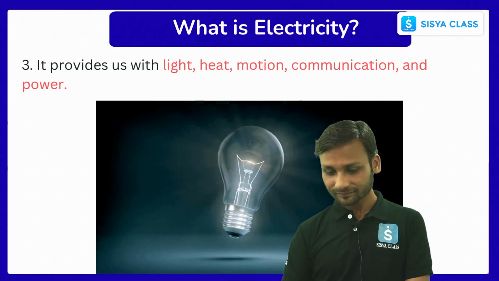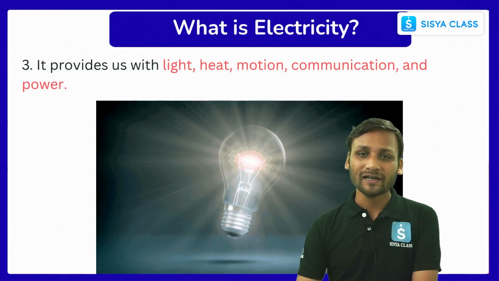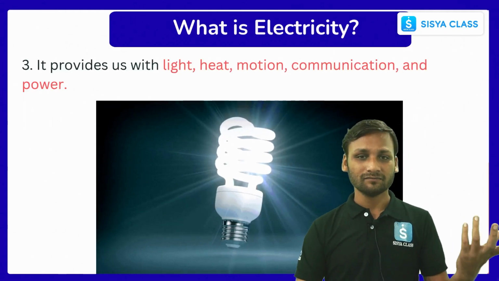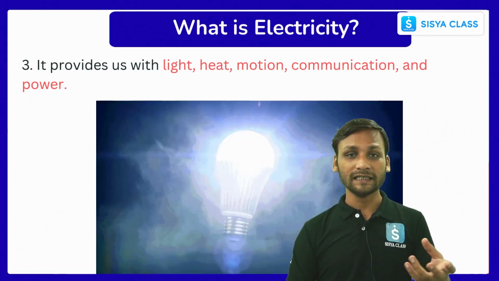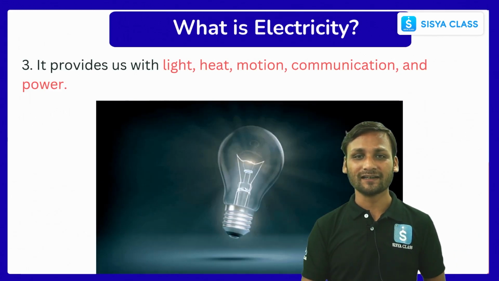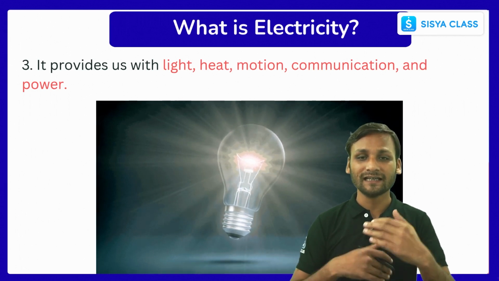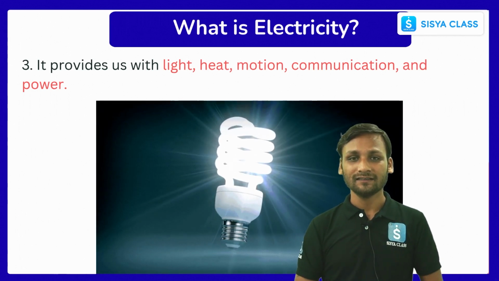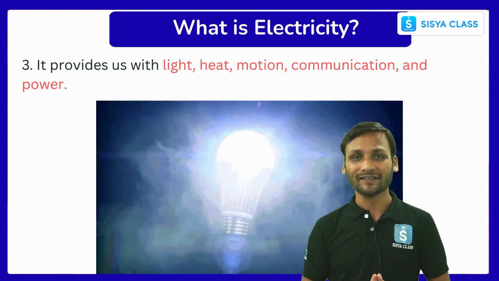Electricity provides us light, and the electric bulb is a good example. It also provides heat: during the winter season, a heater uses electric energy to produce heat to keep you warm on winter days.